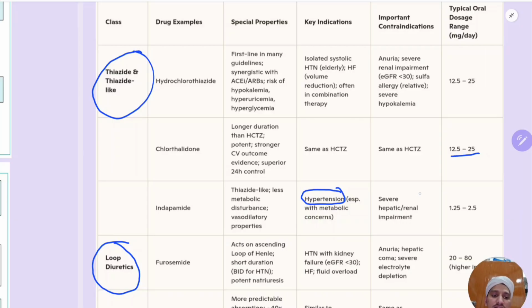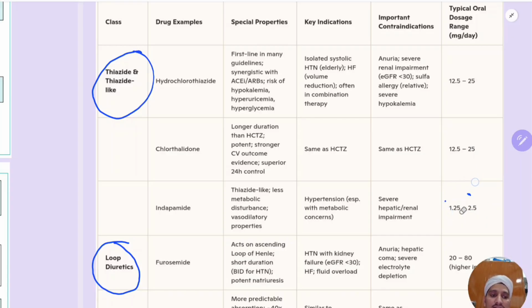Again here, same: with any kidney problem or liver problem, you shouldn't give this diuretic. Dosage is starting dose 1.25 to 2.5 mg per day. That's about the thiazide diuretics.